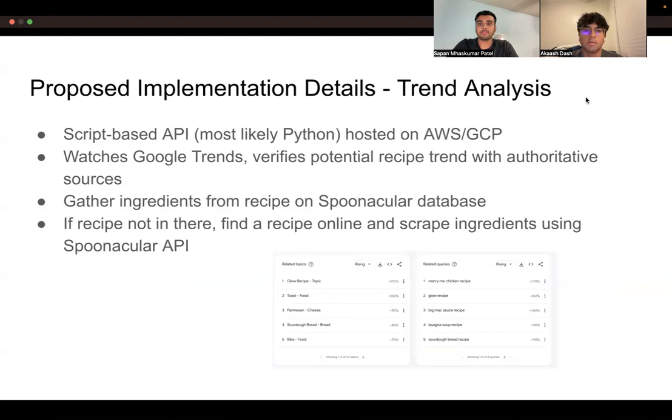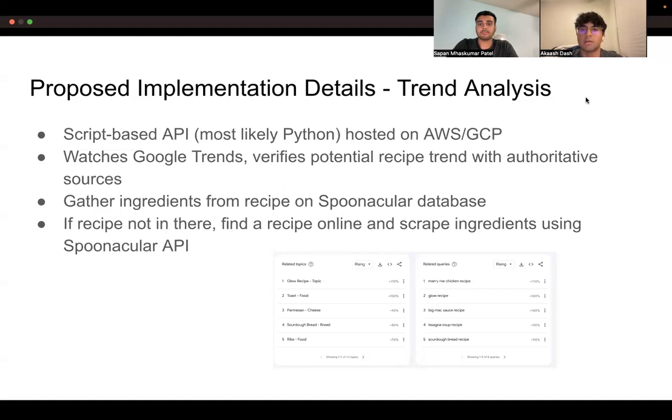The next part of our proposed implementation is the actual trend analysis. This will most likely be a script-based API, most likely made in Python, that will additionally be hosted on whichever host we end up using. The goal of this is to watch Google Trends and get any viral recipes. Once we have a viral recipe, how do we know that it's actually generating interest and that people are actually trying to make this recipe?